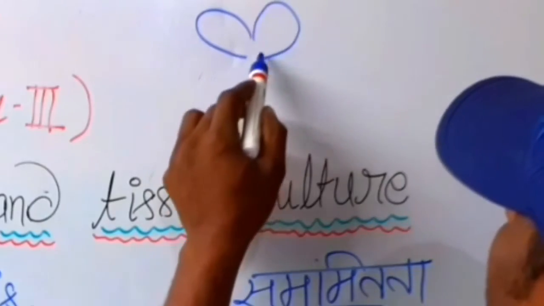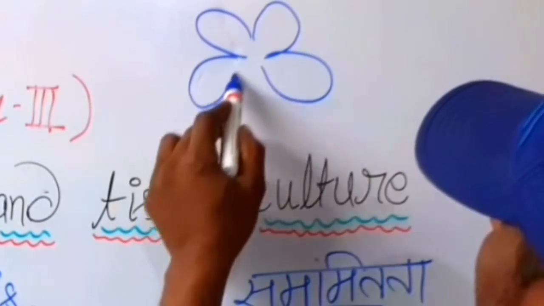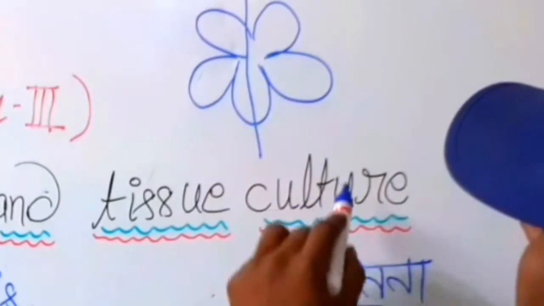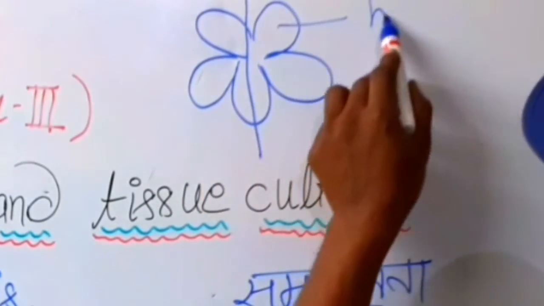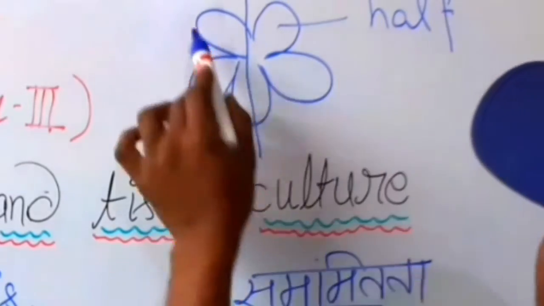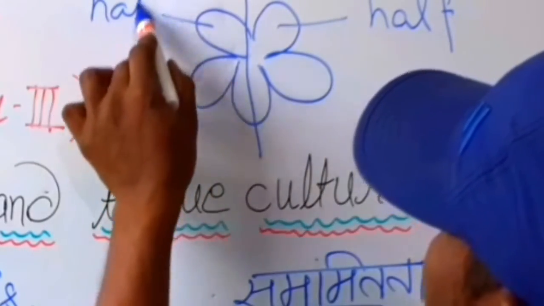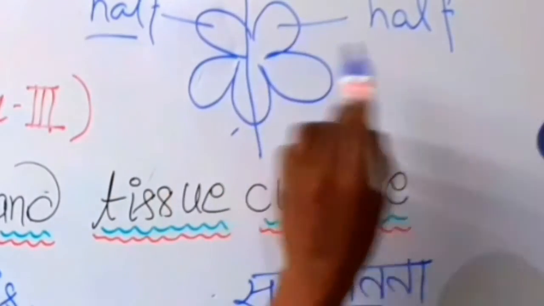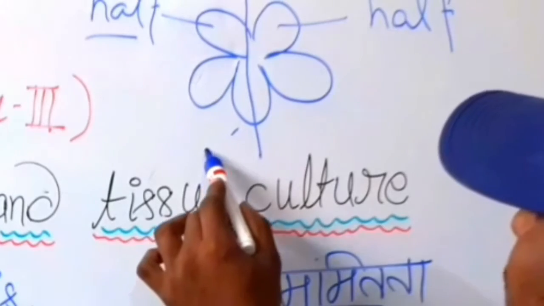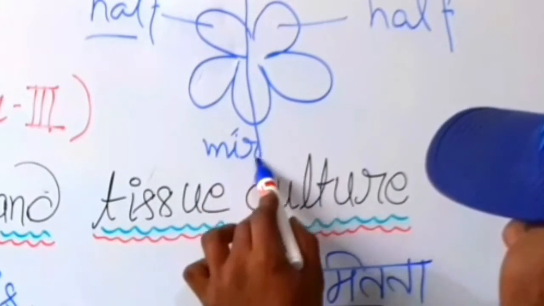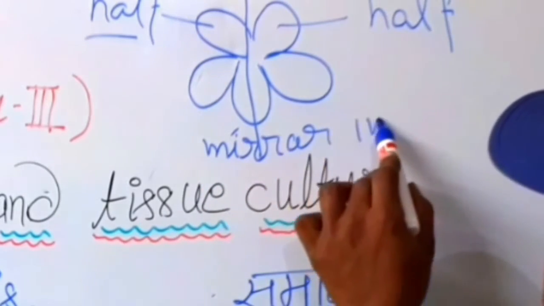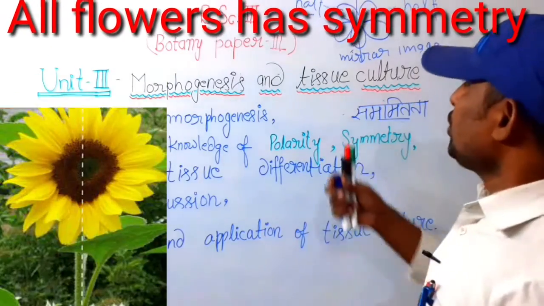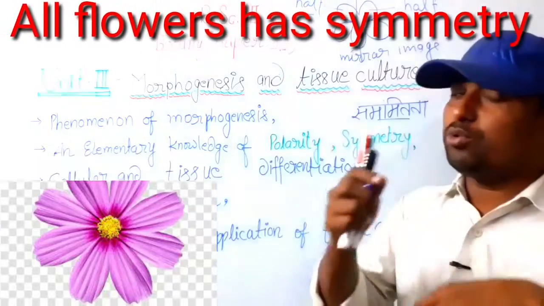If such a flower has one half and another half, and this half is equal to that half, it means a mirror image. When the mirror image occurs, it is known as symmetry.